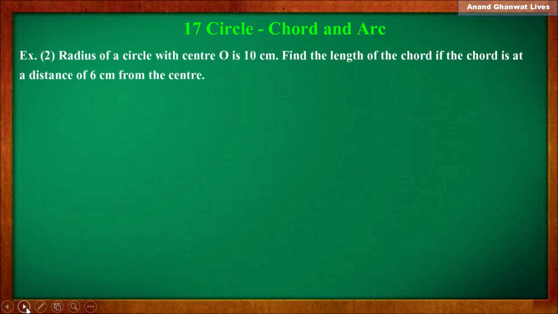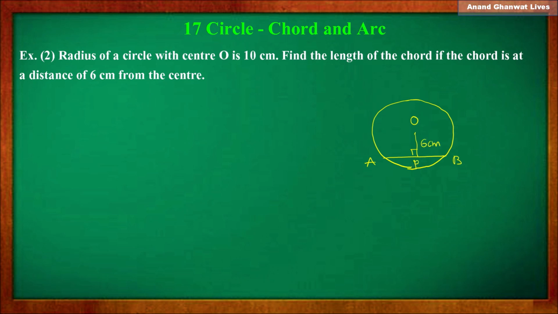Now next, second question is here. Radius of circle with center O is 10 centimeter. Find the length of chord if its chord is at a distance of 6 centimeter from the center. Now draw the related diagram. Draw circle with center O. Now the chord is at a distance of 6 centimeter from the center of circle. So this distance is 6 centimeter.